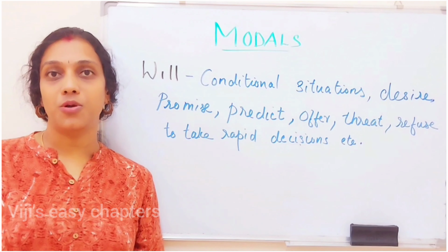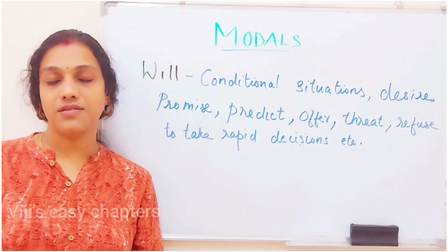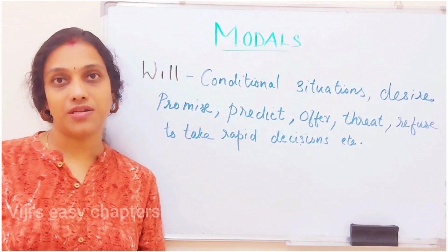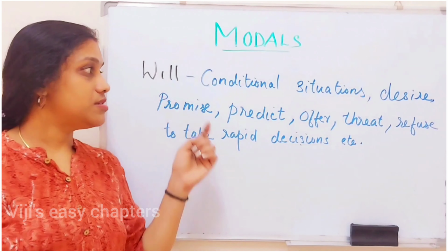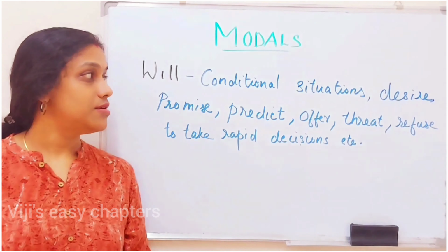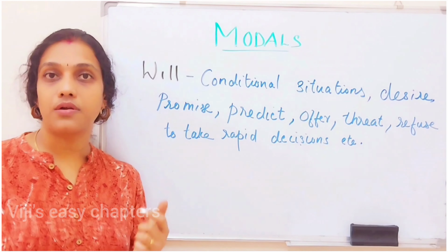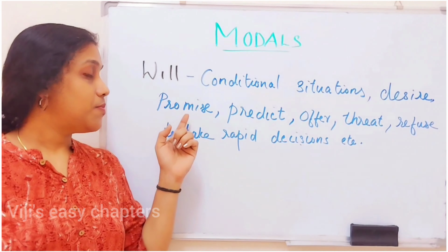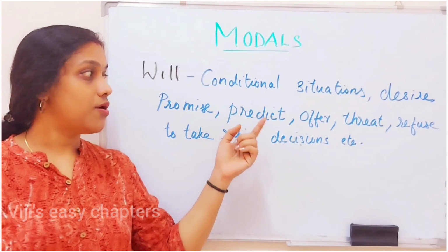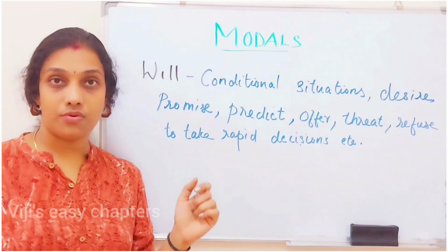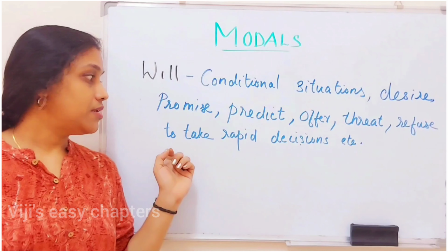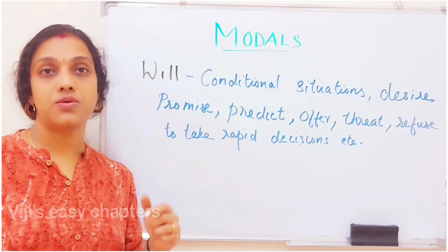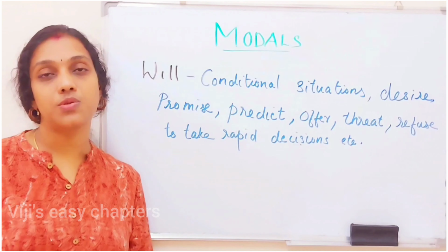So, we studied the modal verb will and its functions. Let us quickly see which are the functions once again. Will is used in conditional situations. Then it is used to express our strong desires and wishes, for making promises, to predict, offer, threaten and also for refusal. Then to take rapid decisions or rapid actions, also we use will.